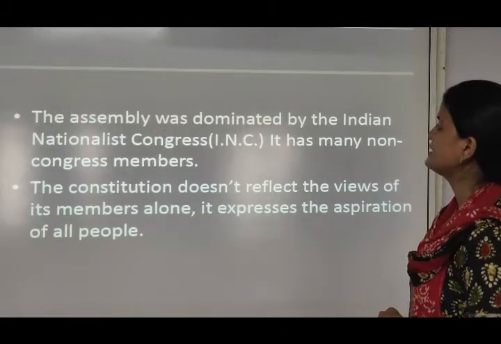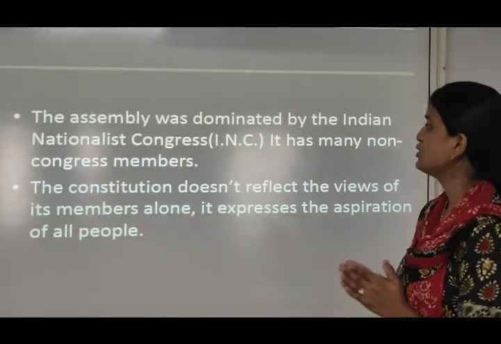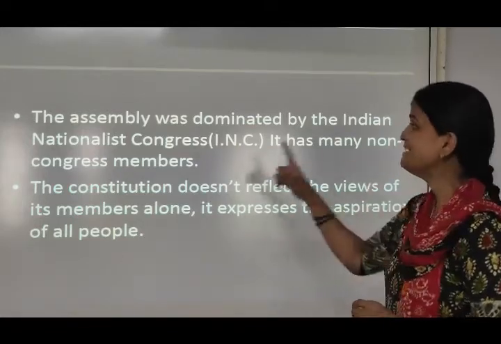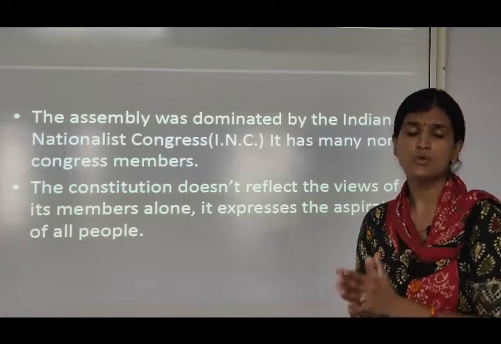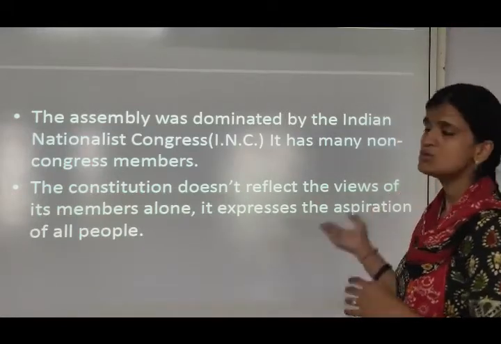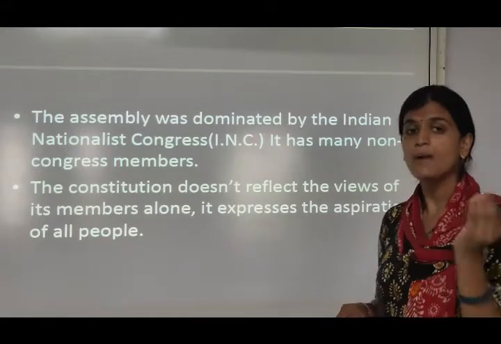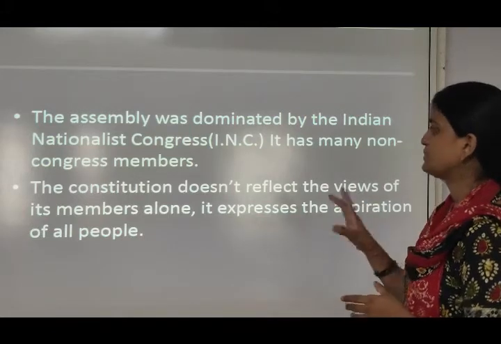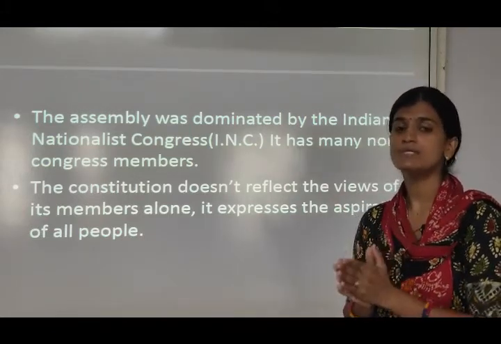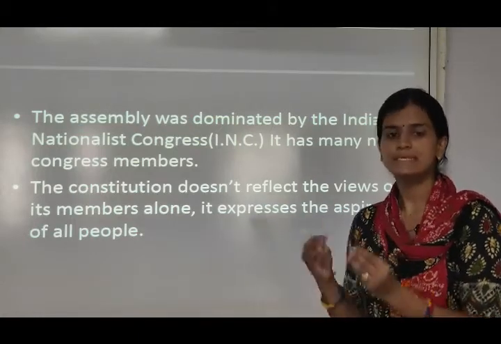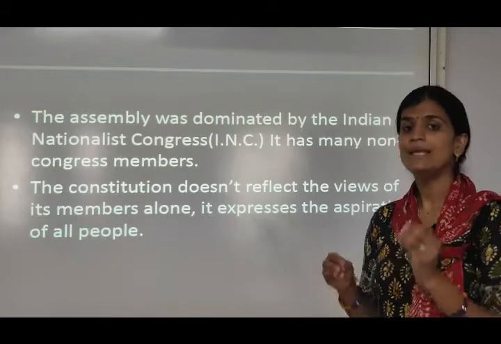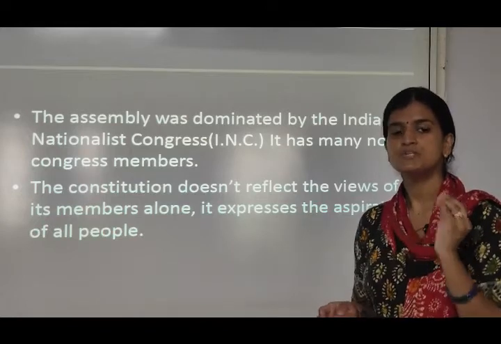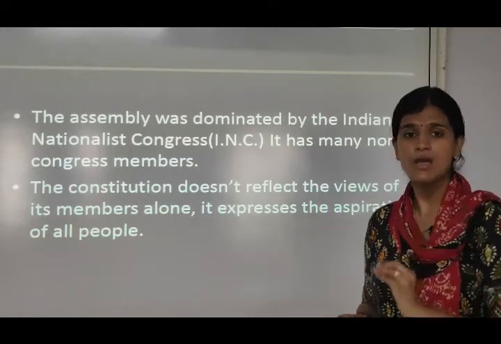The assembly was dominated by the Indian National Congress, but it also had many non-Congress members. The people who made up the Indian National Congress dominated the assembly, and it also had non-Congress leaders who were not part of the Congress. The constitution doesn't reflect the views of its members alone; it expresses the aspirations of all people. It doesn't mean that only the views and problems of the Constituent Assembly members are seen, but the constitution should reflect the views of all the people of the country.